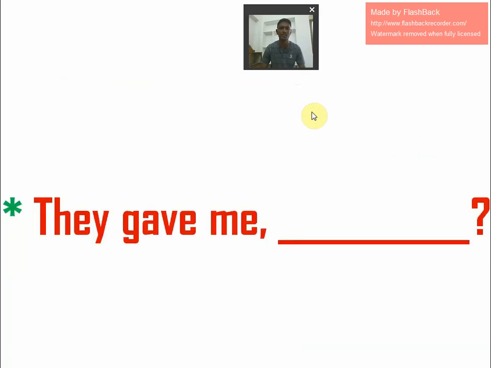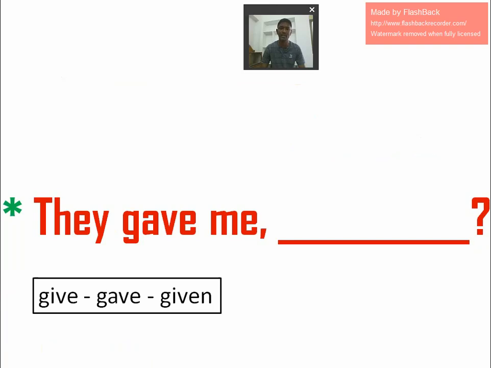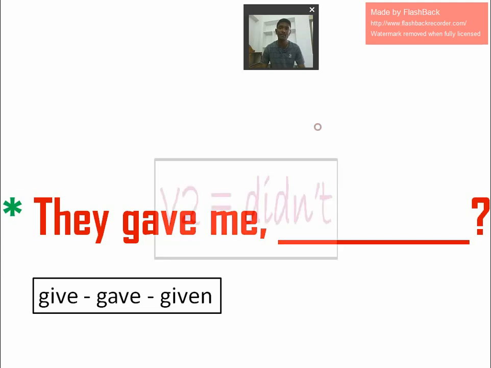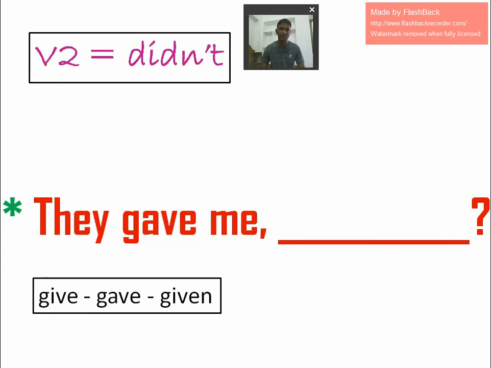Next question. They gave me. Here we again don't have a helping verb, so we have to focus on the main verb. What are the verb forms of gave? Give, gave, given: give or gives is V1, gave is V2, given is V3. If the main verb is in V2 form, we have to write didn't.